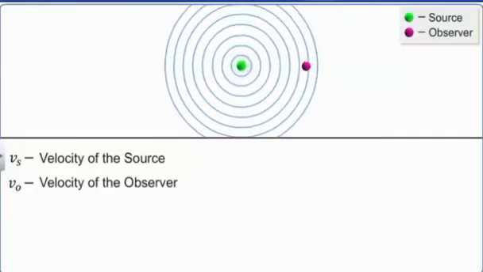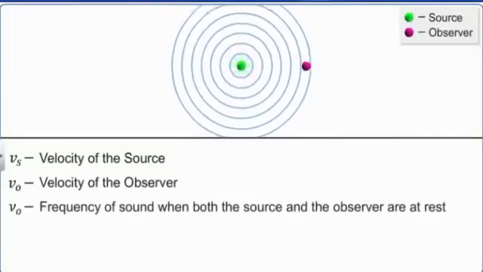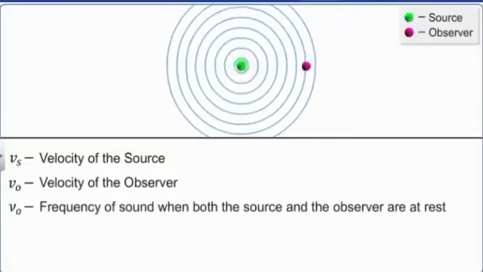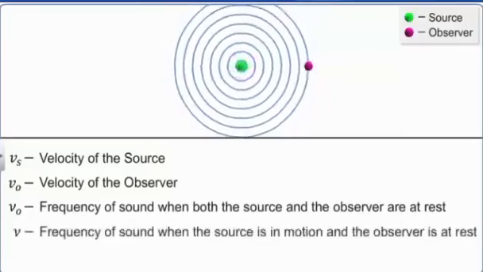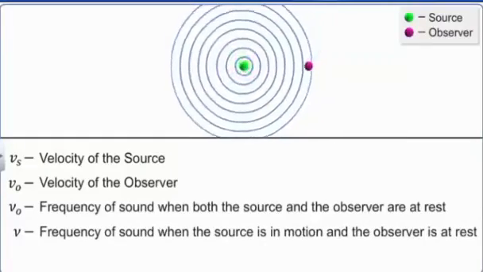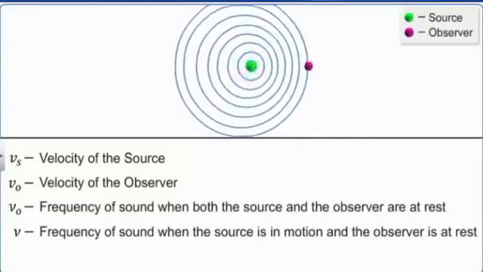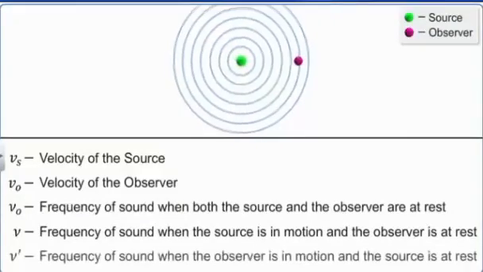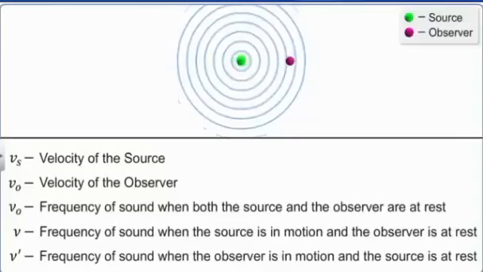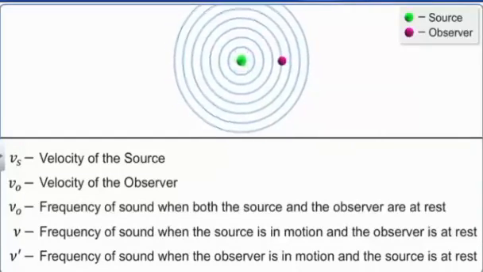Also, let nu0 be the frequency of sound when the source and the observer are stationary, nu be the frequency when the source is in motion and the observer is at rest, and nu dash be the frequency when the observer is in motion and the source is at rest.